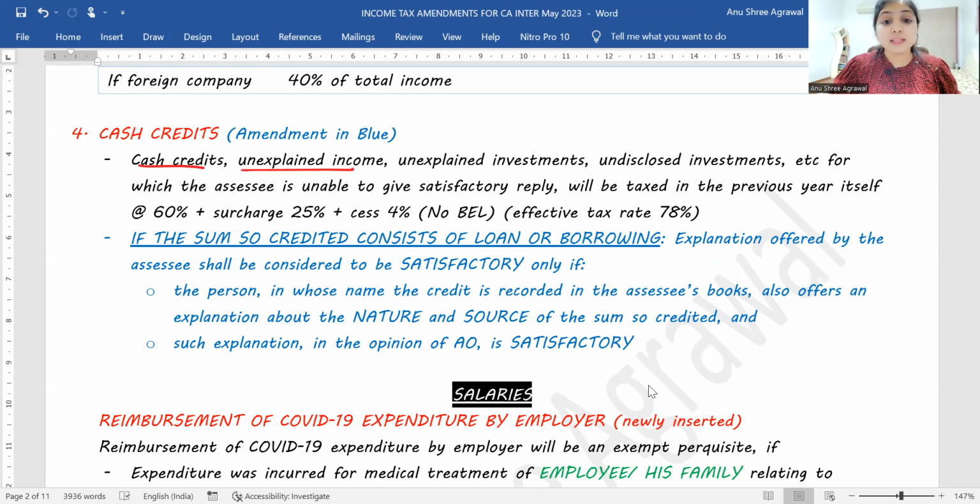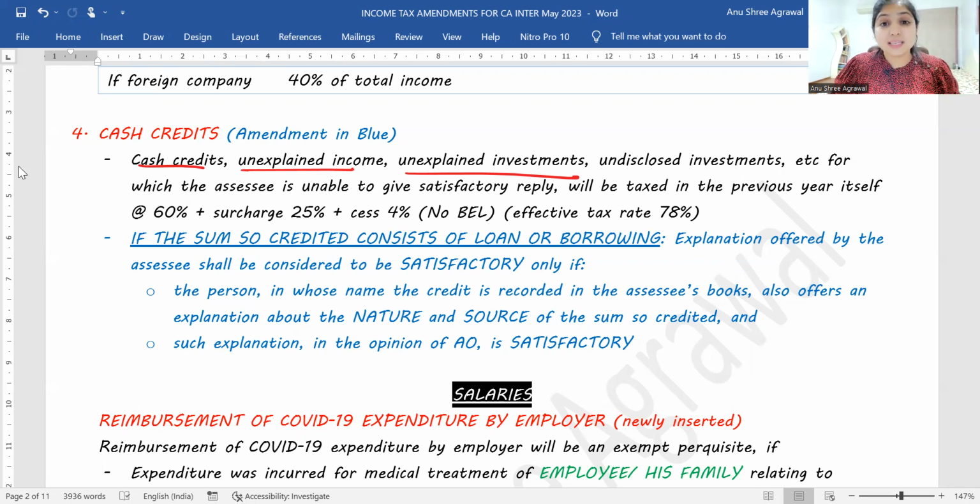Let us say I have an unexplained investment. I bought shares of Reliance Industries Limited. Let us say I spent 5 lakhs and I purchased shares of Reliance Industries Limited. Now again, the income tax department is asking me, Anushree, where did you get so much money? How did you get so much money? You've put 5 lakhs into Reliance Industries shares. In the income tax return, you are showing no income. Then where did you get 5 lakh rupees from? I'm saying I don't know. So I'm not able to explain the source of the investment.